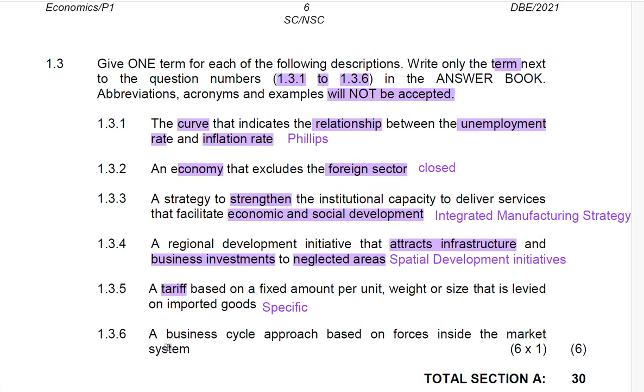Then 1.3.6, a business cycle approach based on forces inside the market system. What is the business cycle approach based on forces inside the market system? So this one, you can use two names. The first one is endogenous, and you can use Keynesian. You can use either Keynesian or endogenous. The forces in this case are inside the market system.